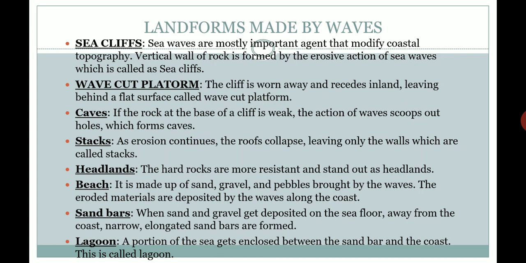let's talk about landforms which are made by sea waves. Sea cliffs: sea waves are the most important agent that modifies coastal topography, as due to this coastal topography changes. When a vertical wall of rock is formed due to the erosion activity of the sea waves, it is known as a sea cliff.